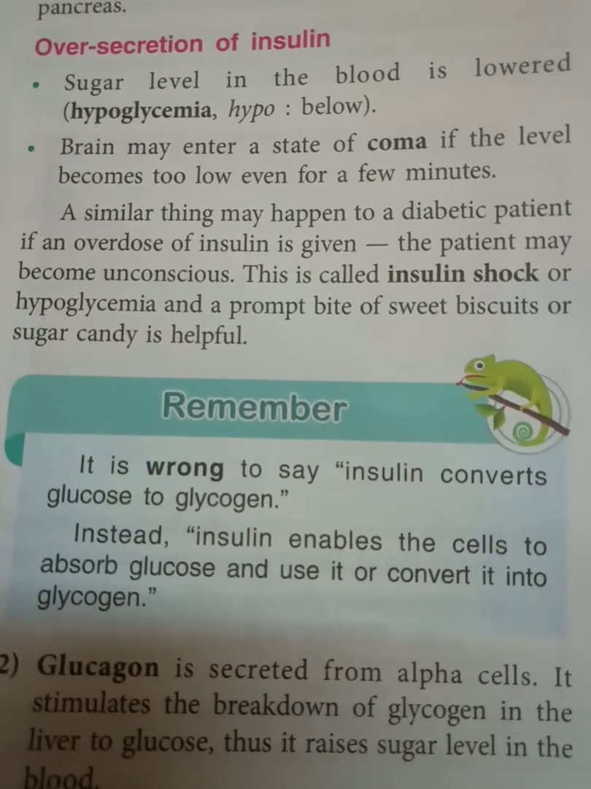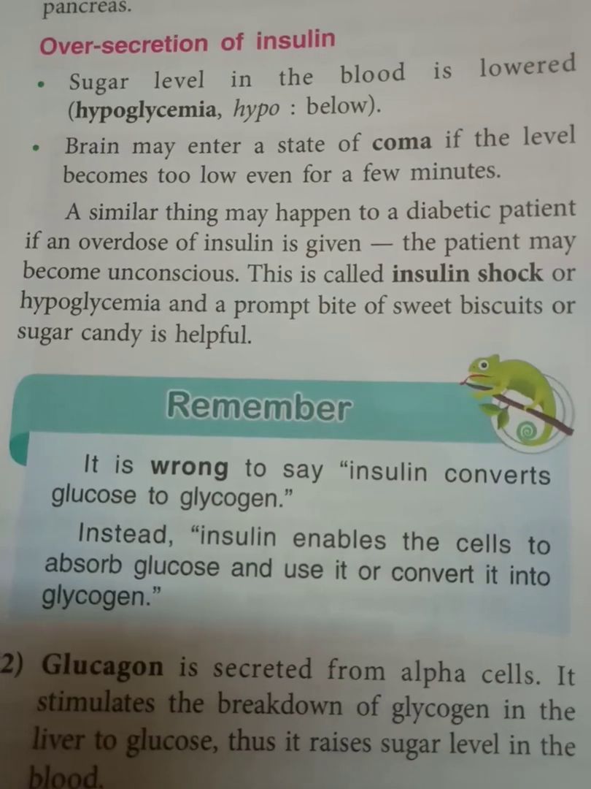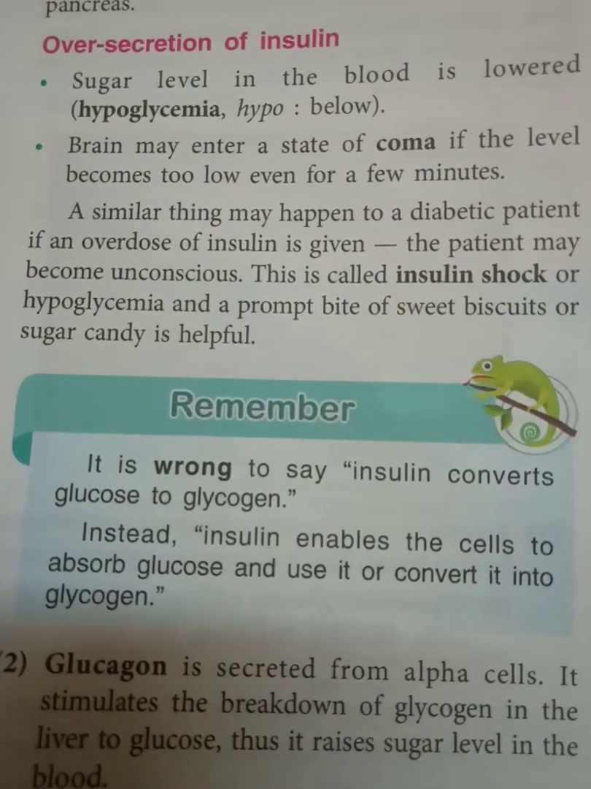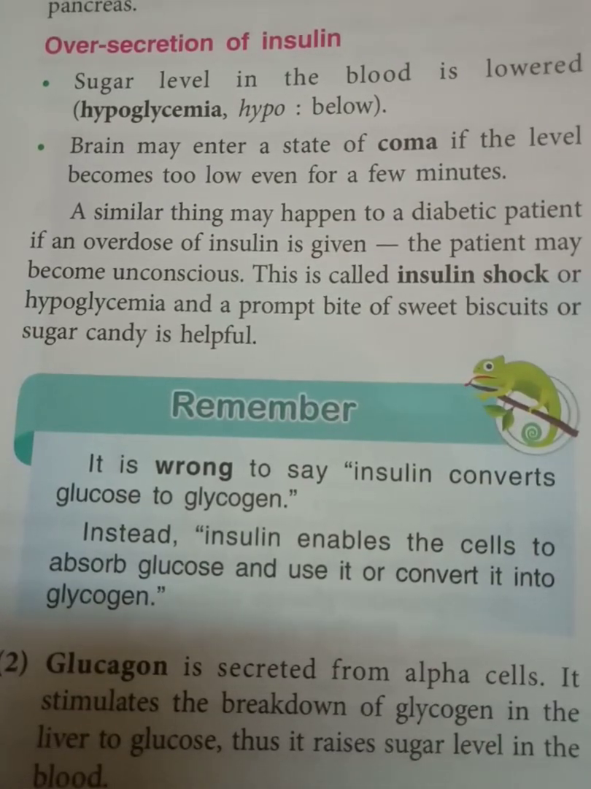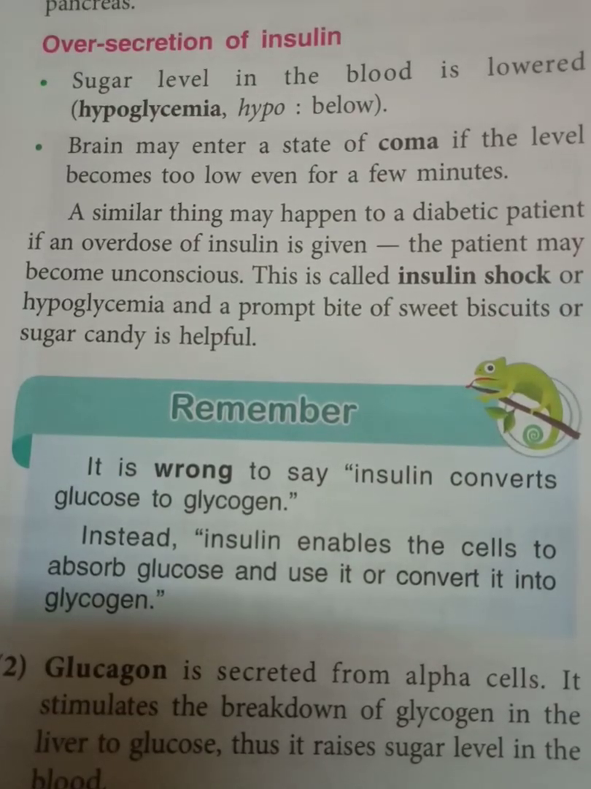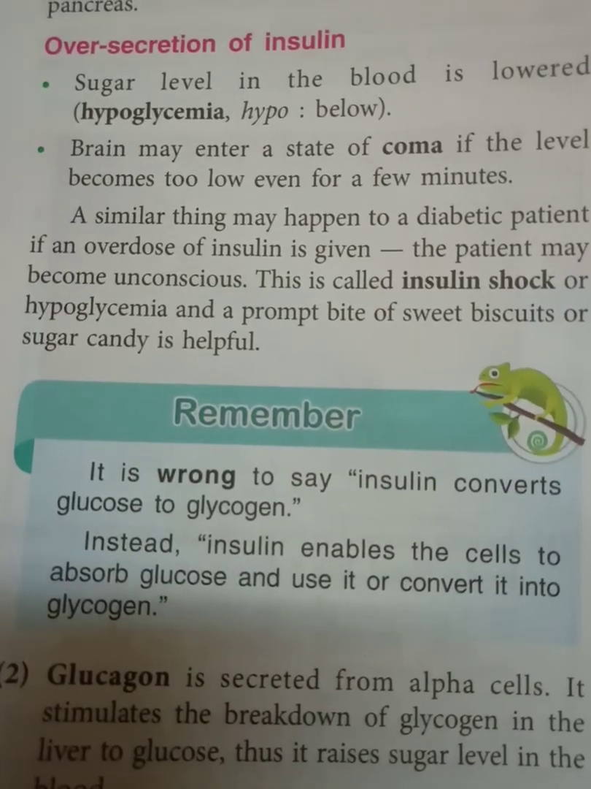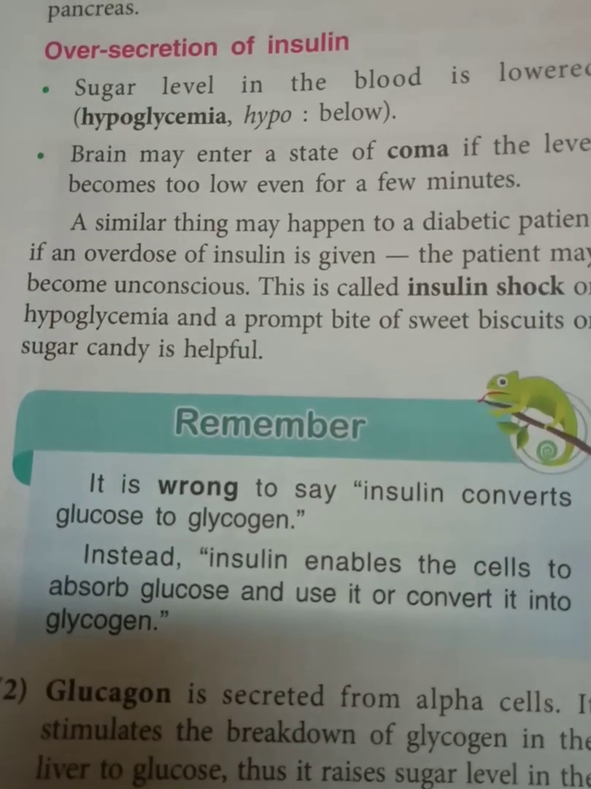Then the second hormone is glucagon. Don't get confused with glycogen. Glycogen is different and glucagon is different. Glucagon is the hormone which is secreted from alpha cells of islets of Langerhans. It stimulates breakdown of glycogen in the liver to glucose, and it raises sugar level in the blood. Very important. Just try to understand how it happens.